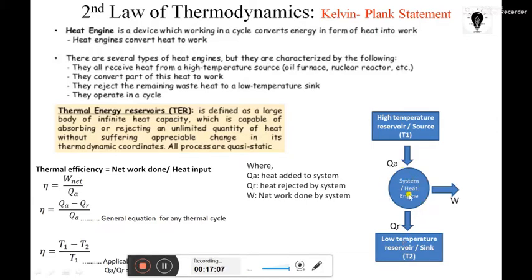But if we talk about the case of the pressure cooker, the pressure cooker is completely closed.